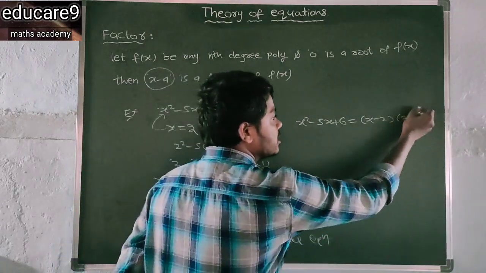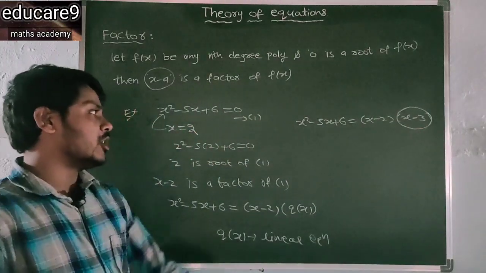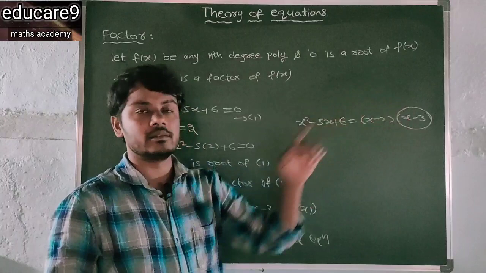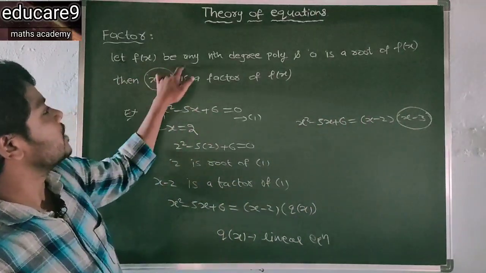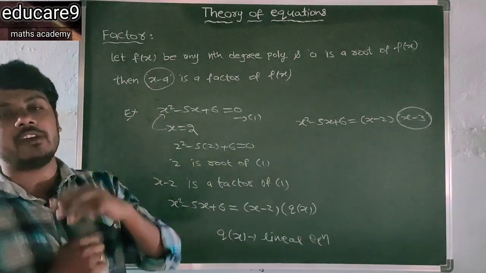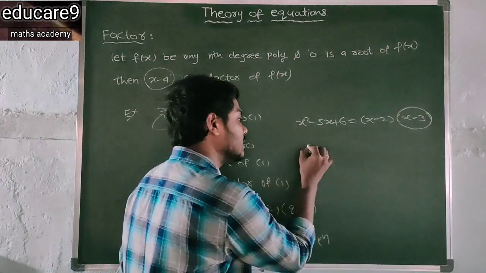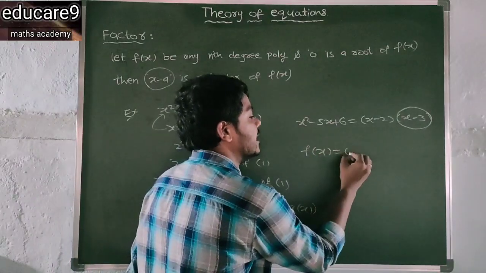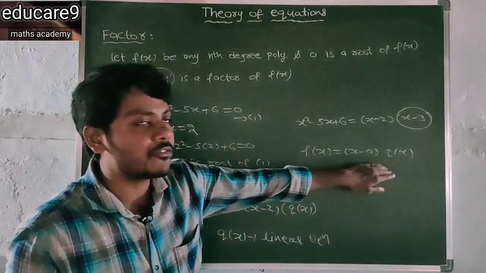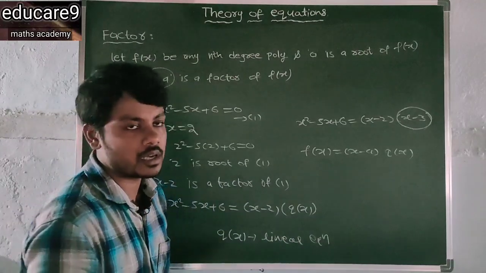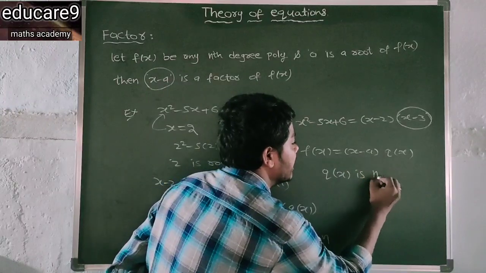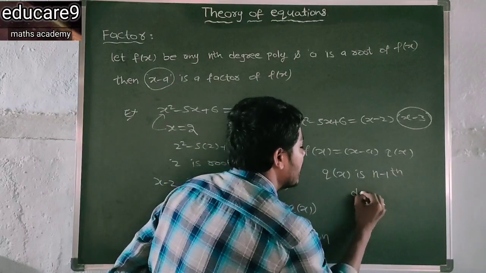So clearly q of x is a linear polynomial of degree 1. So here f of x is any nth degree polynomial, and x minus a is one of the factors of f of x. Then f of x can be written as x minus a into some q of x, and the degree of q of x is what? n minus 1. Then q of x is an n minus 1th degree polynomial.